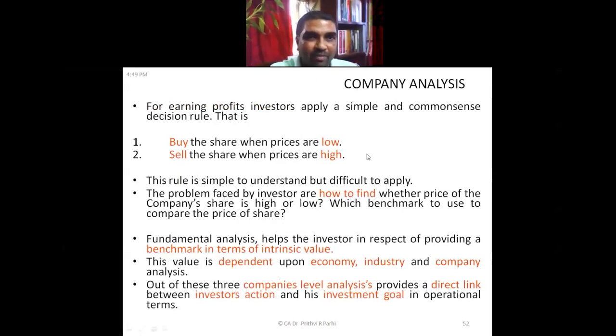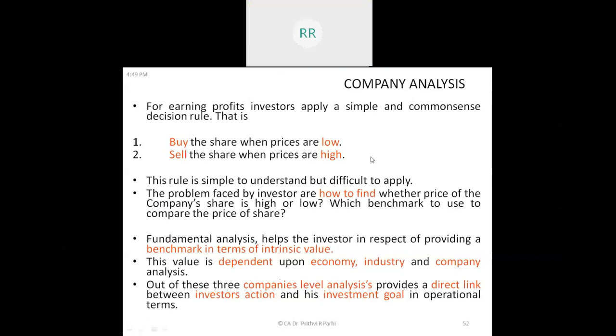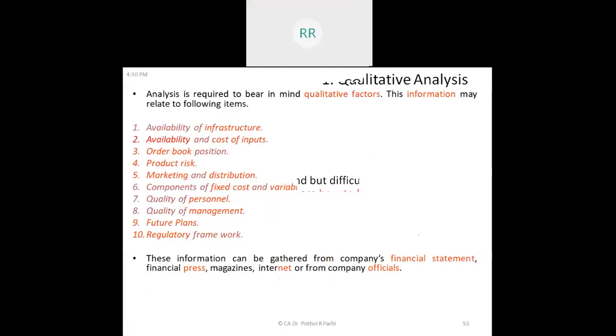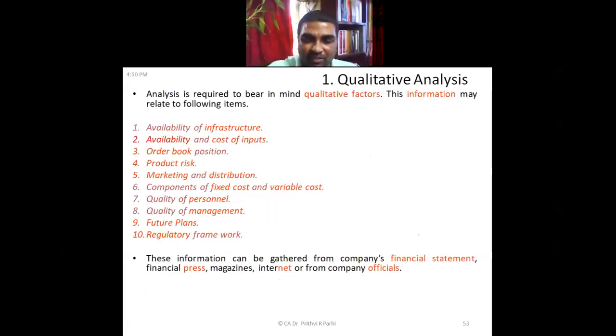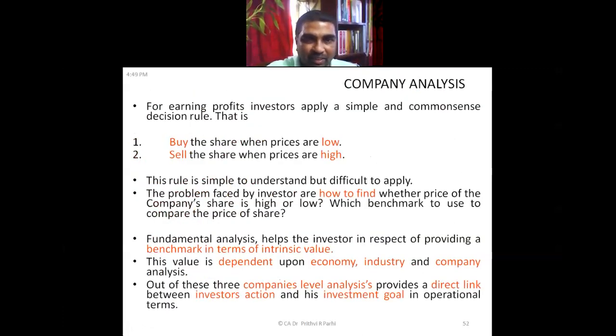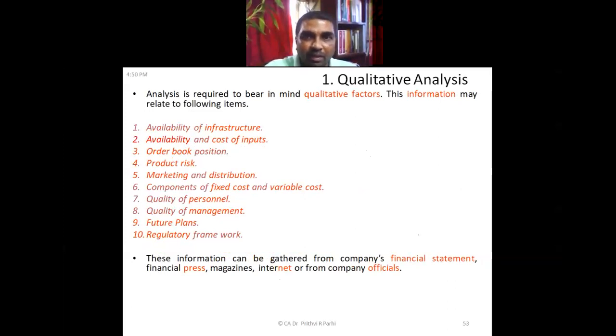Now, how to use this analysis? We'll be seeing it one by one. There might be some qualitative analysis like availability of infrastructure, availability of cost, order book positions, product risk, market distribution, fixed cost, variable cost, quality of personnel.